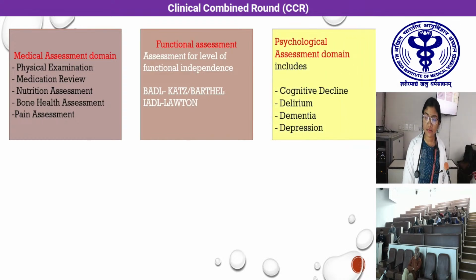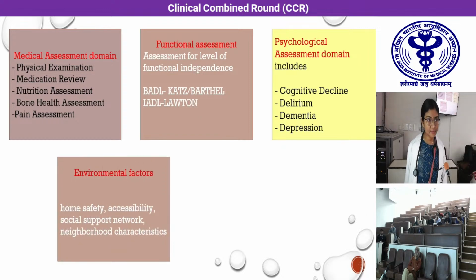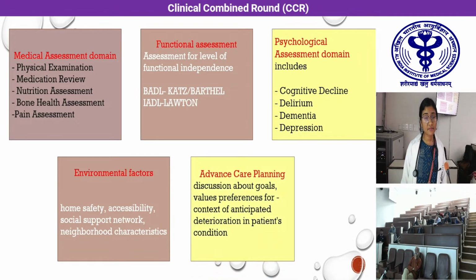Psychological assessment we have done including the cognitive assessment, assessment for depression and presence of delirium. Environmental factors like I mentioned for home safety and accessibility to social support, as well as advanced care planning, which means discussing the values, preferences and goals of the patient in such situations wherein they might not be able to take decisions for themselves.